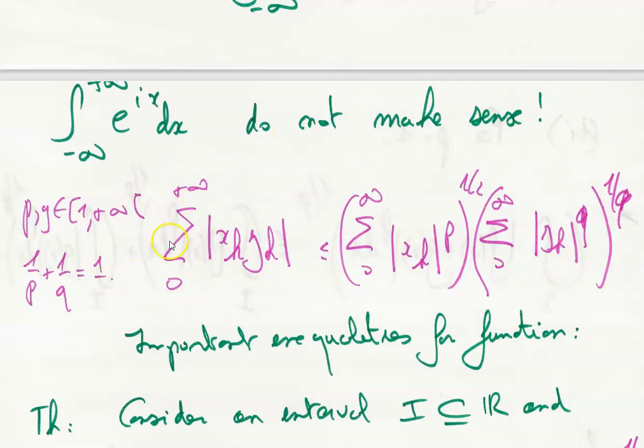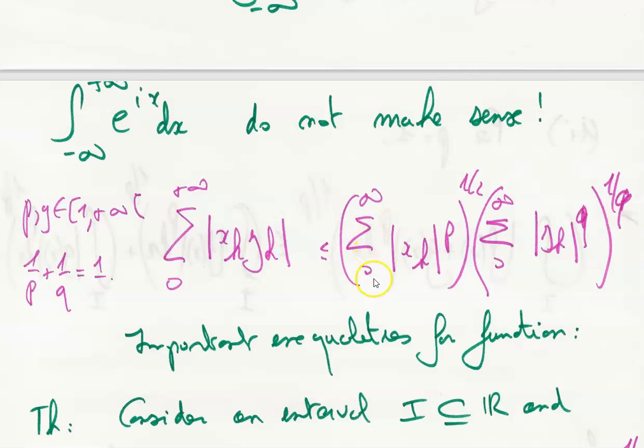So what's the inequality? The sum of the absolute value of x_k y_k, k varying from 0 to infinity, is always less than the product of two infinite sums.